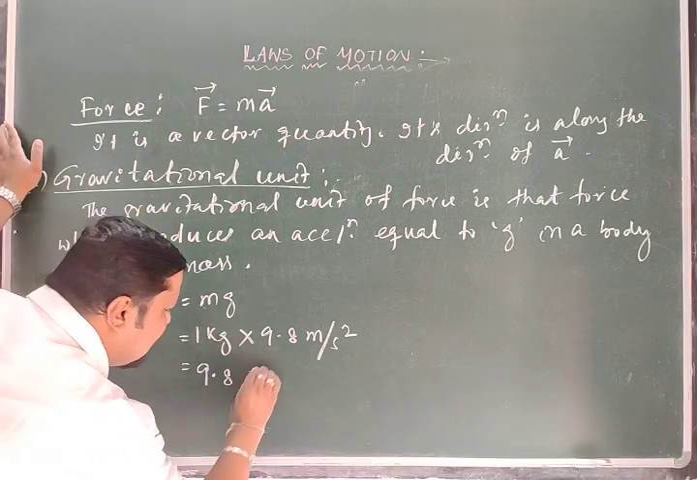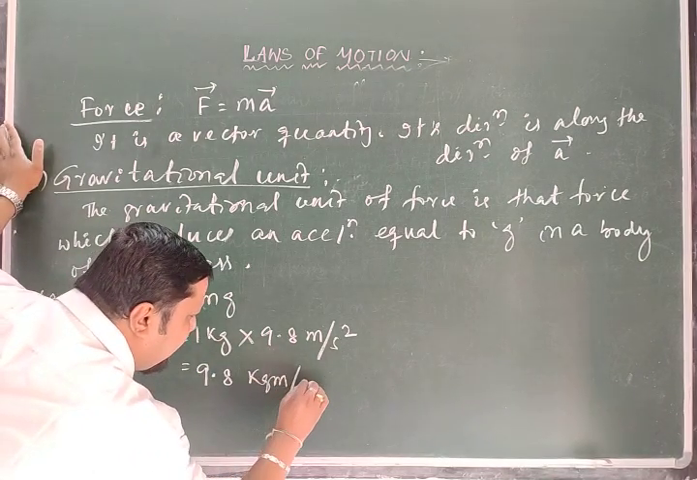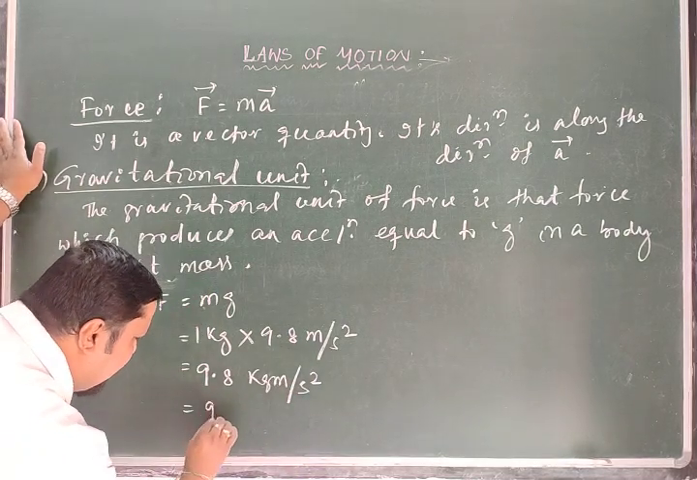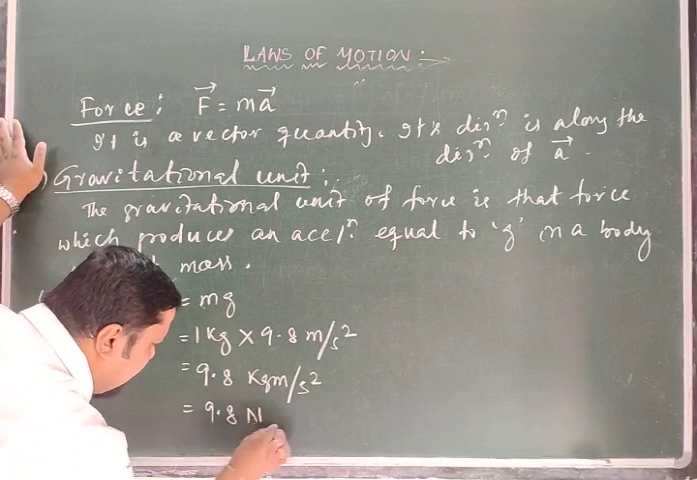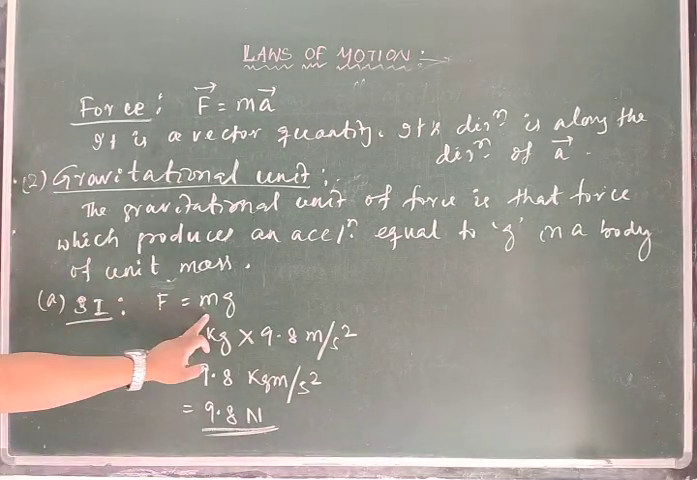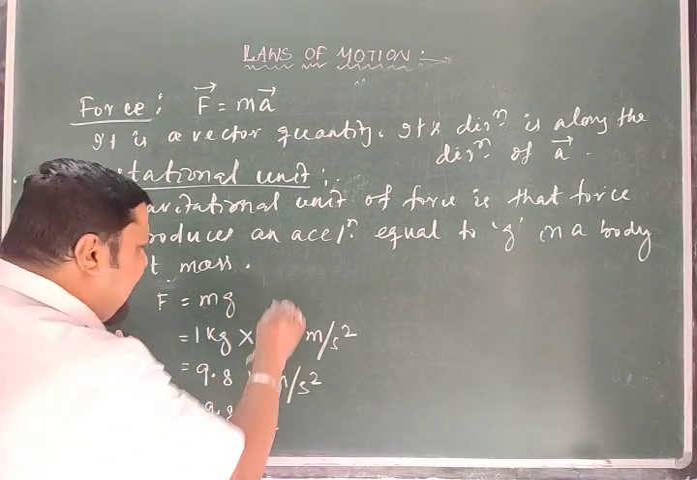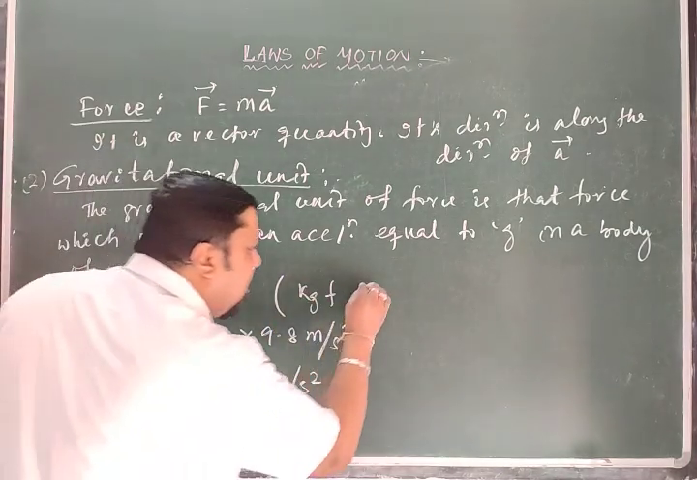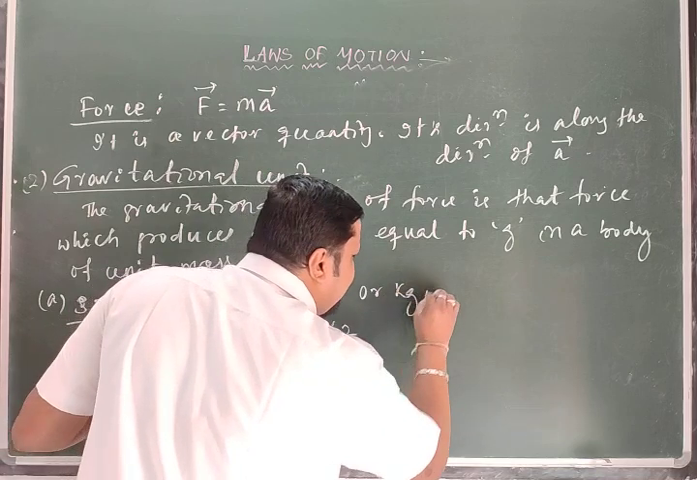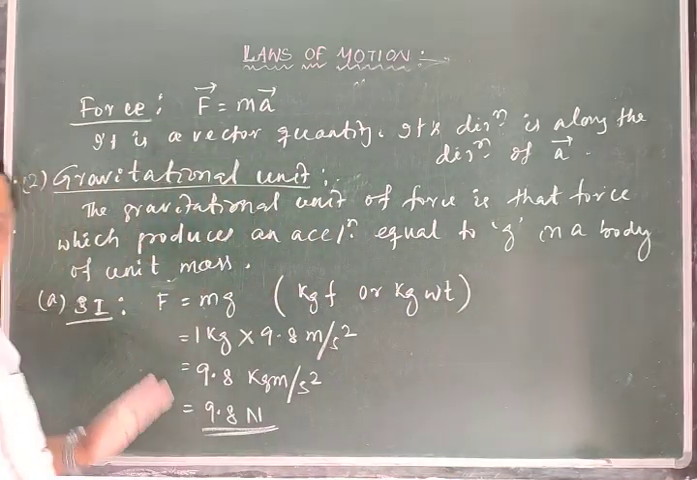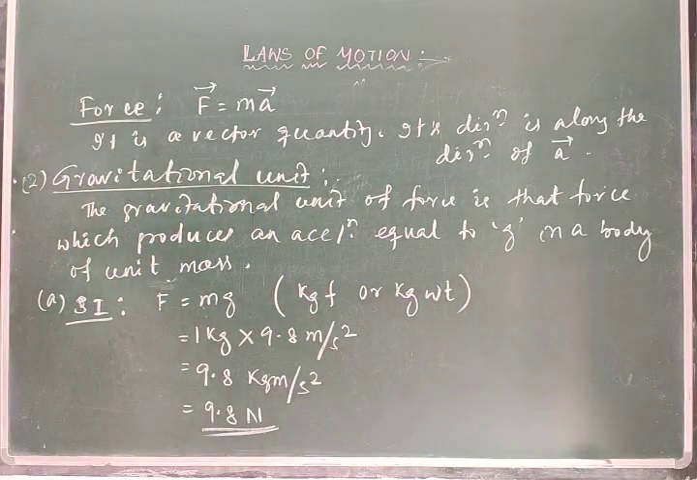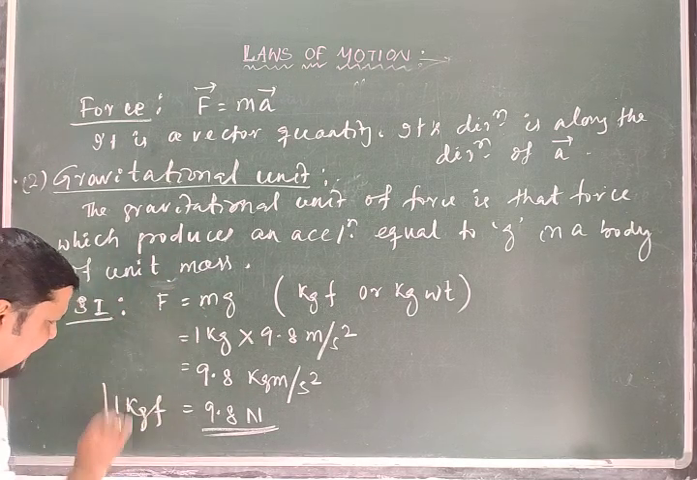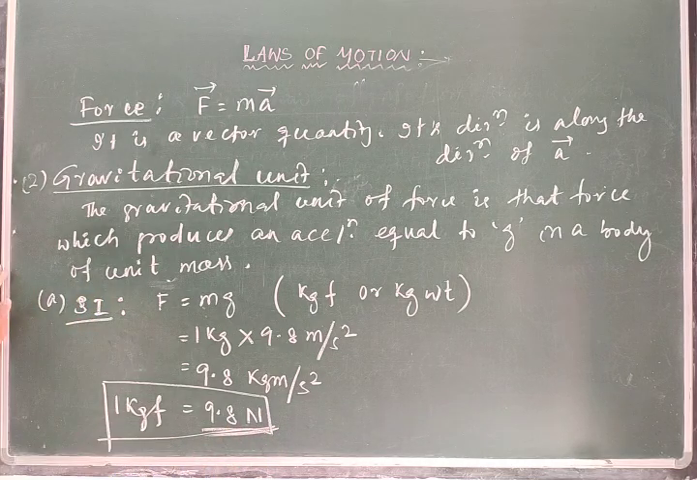9.8 kg meter per second square. What is that kg meter per second square? Newton. So 9.8 Newton. So how do we say that F in this case, mg, can simply be written as kg force or kg weight. What is that kg force or kg weight? That 1 kg force or kg weight is equal to 9.8 Newton.